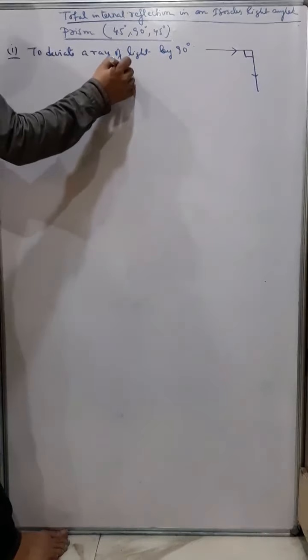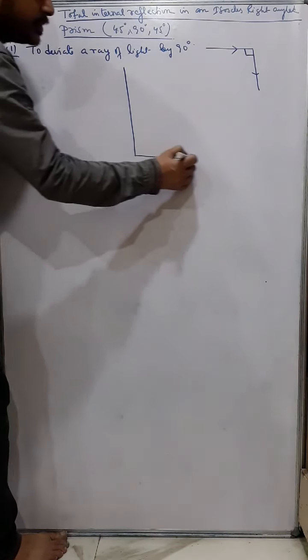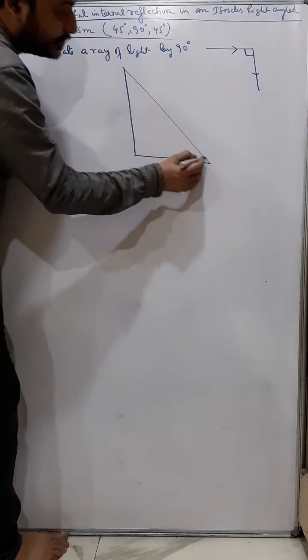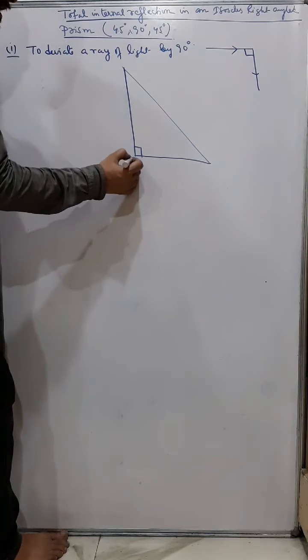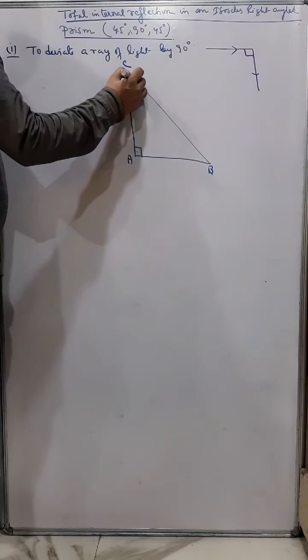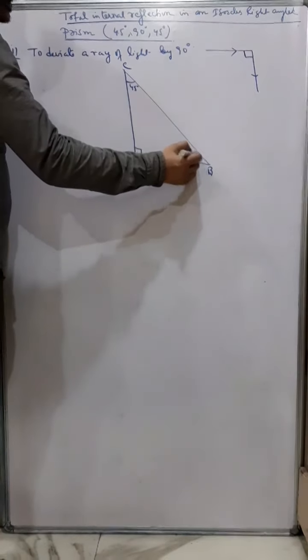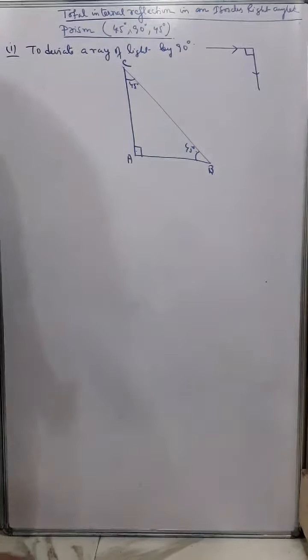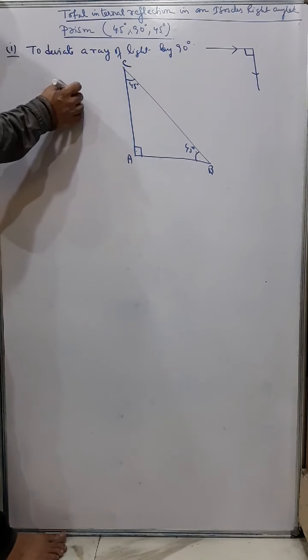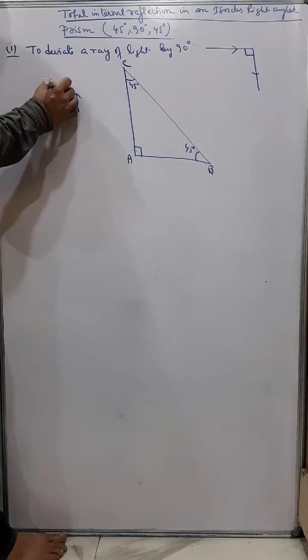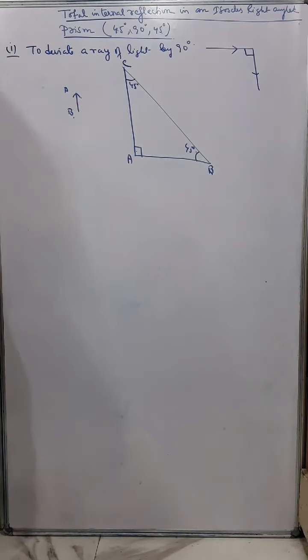Now for this we will take the right angled isosceles prism in this way. We will keep, this is the angle of prism, 90 degree. And as usual I told you, this is 45 degree and this is 45 degree. Now suppose it's an extended source of light, or it's an object, then the rays of light from this object will be bent by 90 degree and the image will be formed here.